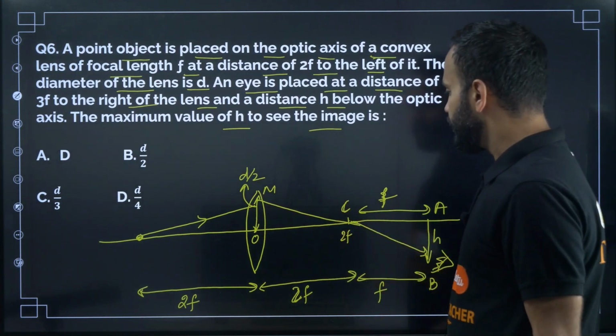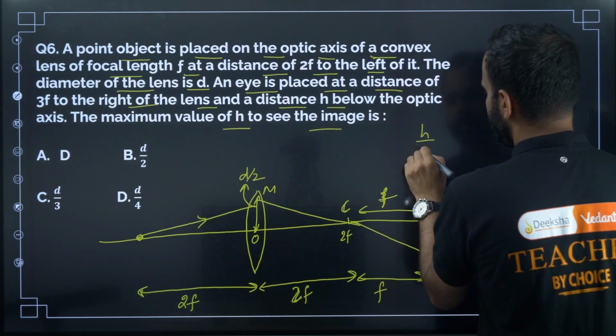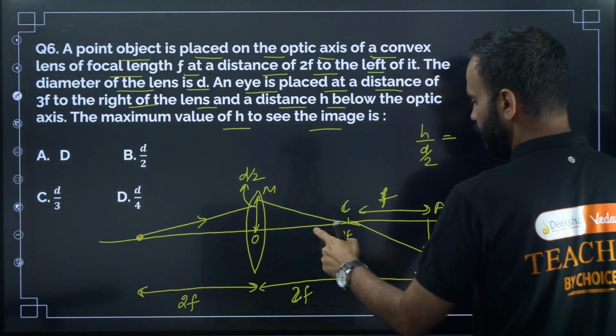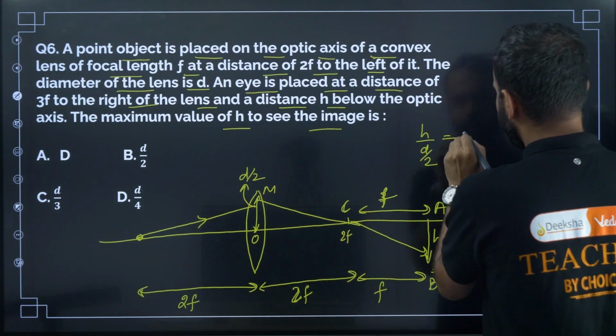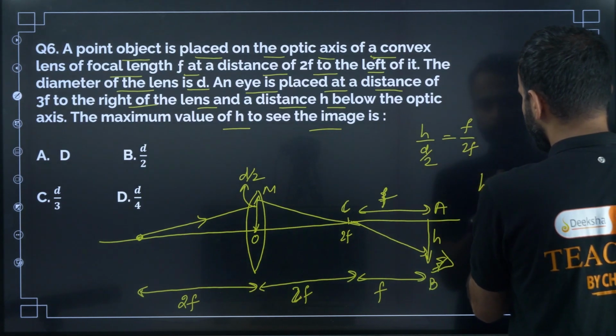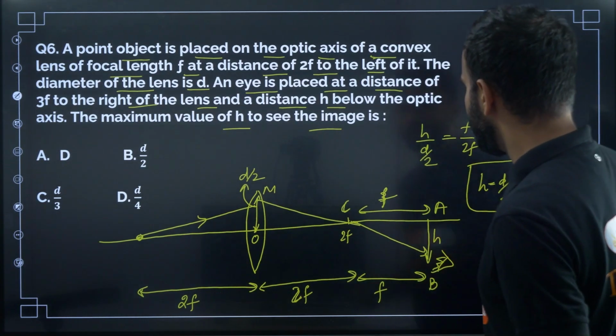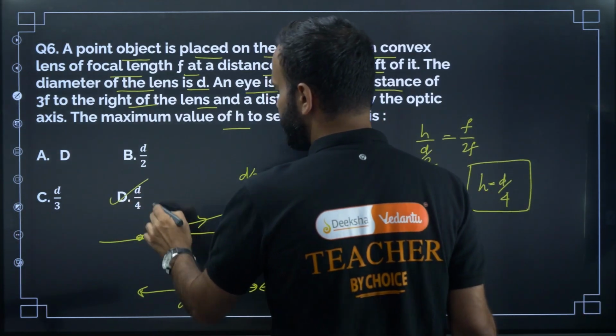Applying similar triangles, h divided by D by 2 is equal to f divided by 2f. So h equals D by 4. This is the maximum value of h to see the image. So the correct option is D.